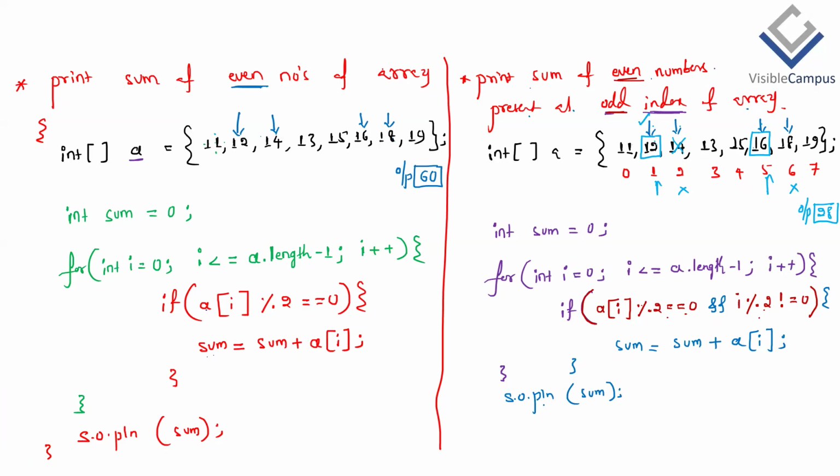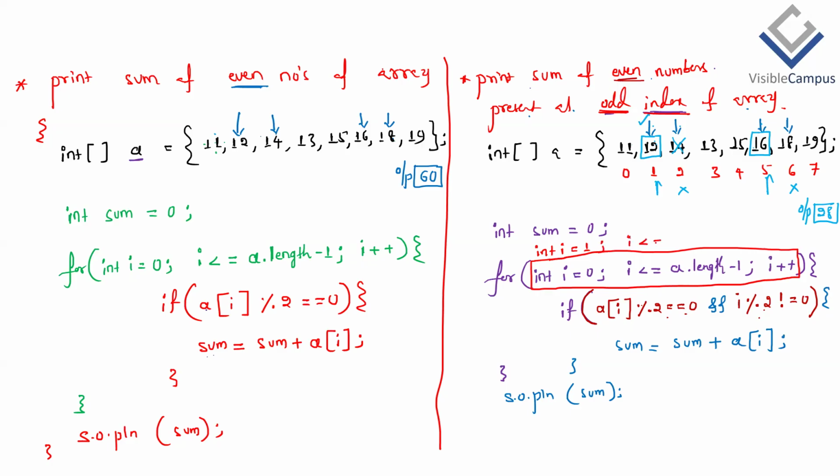Understood? So here is the next improvisation. Instead of writing this entire thing, we can make the loop work for fewer iterations by understanding which index numbers we want to consider. Only odd. Can we generate odd indexes directly? Yes. int i equals 1, since the odd indexes of any array start from 1.